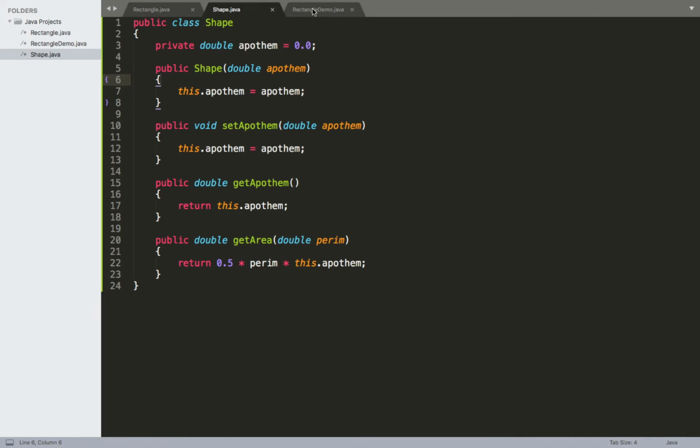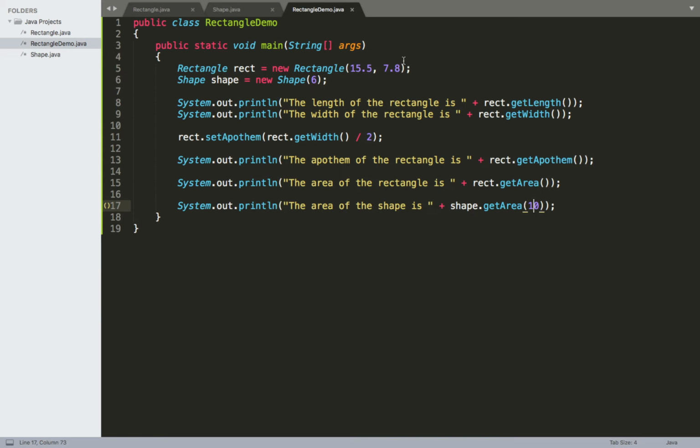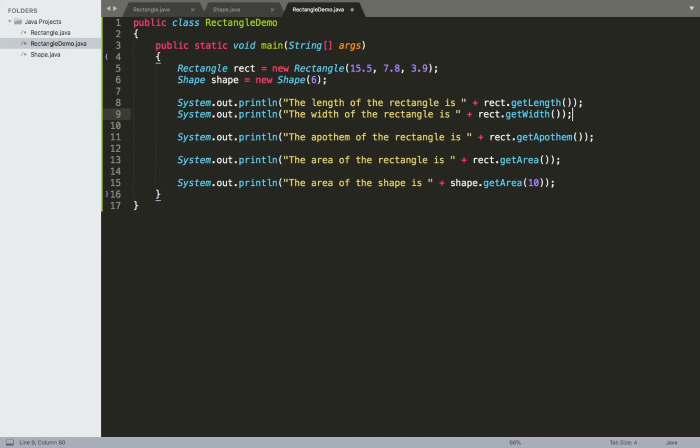Okay, so if we do this, we need to come back over to our constructor for our rectangle, and in addition to these two parameters I've given right here, we're going to need a third parameter. For this one, we're going to go ahead and do 7.8 divided by 2, which we saw previously was 3.9. Go ahead and add that in as a third parameter. If we do that, we can also remove this since we're already going to set the apothem. We'll go ahead and save that.